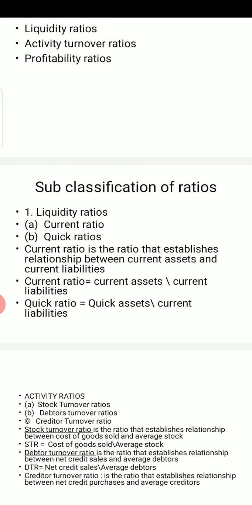Next ratio is debtor turnover ratio. Now the formula for calculating debtor turnover ratio is net credit sales upon average debtors.